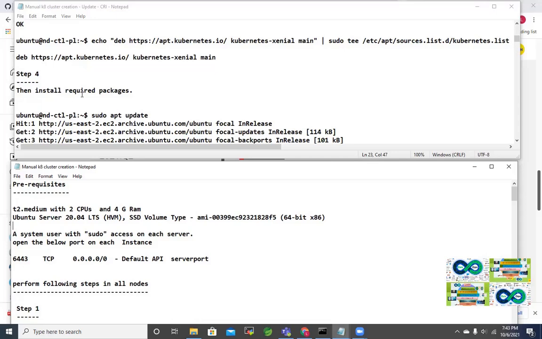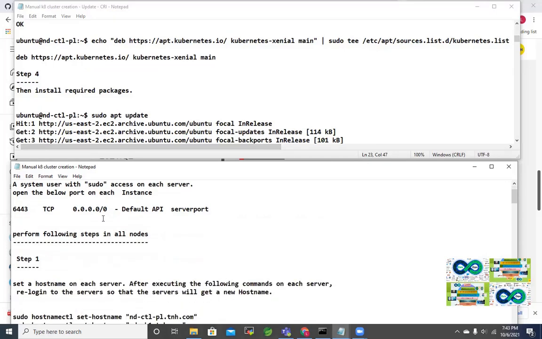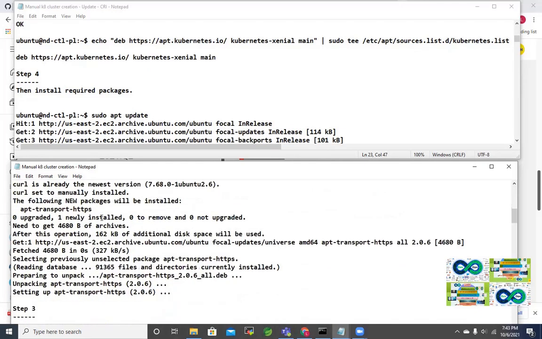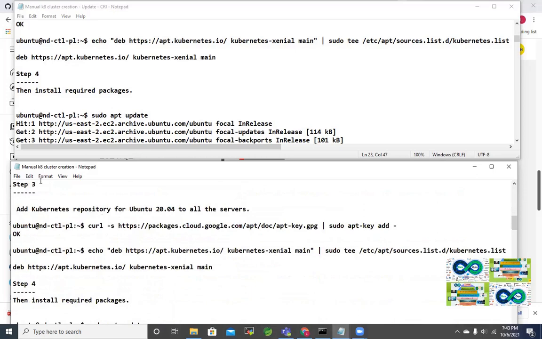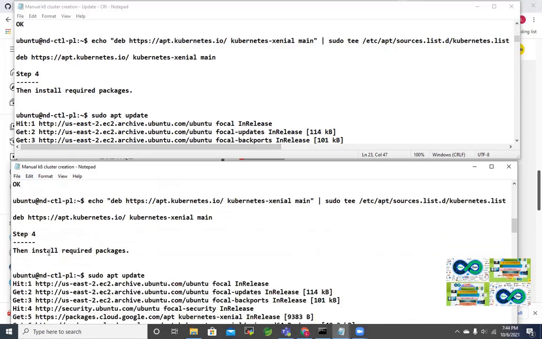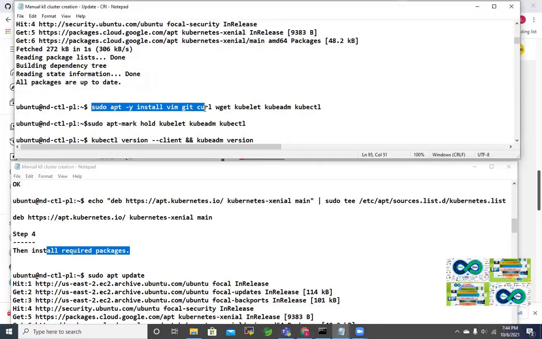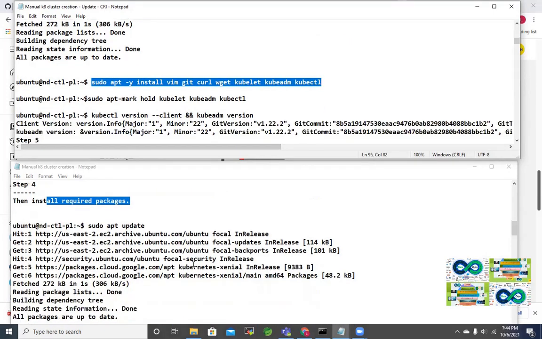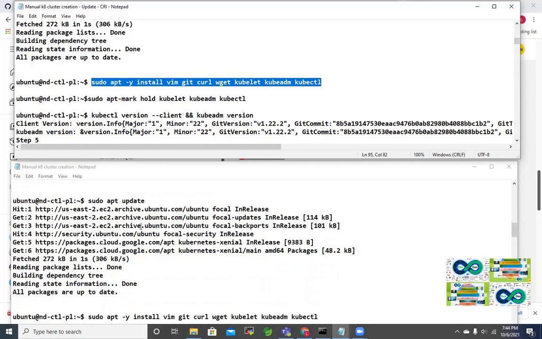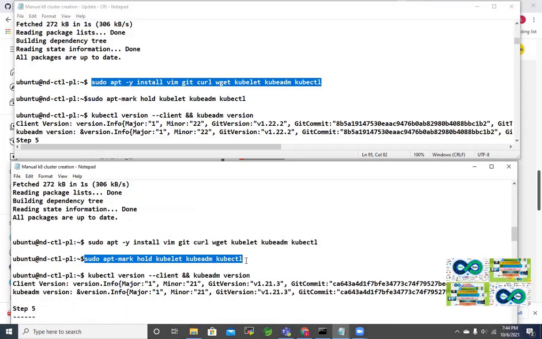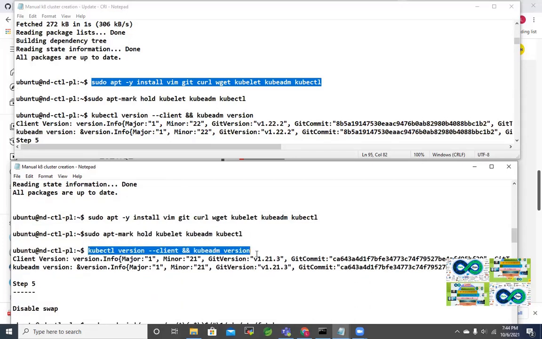Those things were there, no change. And if you go down again, this is the old document that we did, and no changes. Same thing has been continued. You can see step 3, step 4, even step 4, installing packages, it is the same. And again, here you can see curl, kubectl, kubelet, and kubeadm being installed. So the same in the old document as well. It is being installed here. And again, we are checking the versions, and now this is holding at the same version.